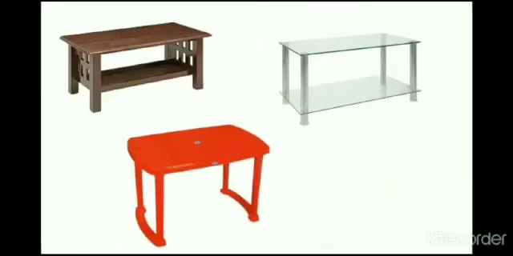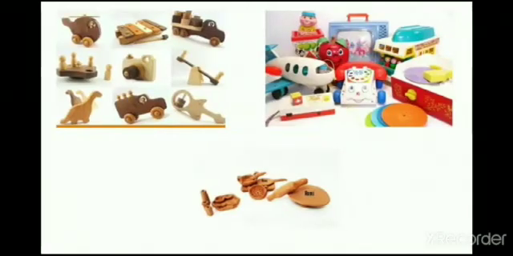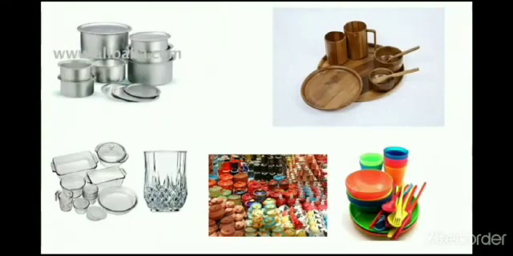Use your brain power. Make a list of objects, each of which can be made from several substances. So, students, here are some examples of objects which can be made from several substances. First one is table. Table can be made from wood, glass, or plastic. Then wood, plastic, and clay can be used to make toys, and utensils can be made from aluminium, wood, glass, ceramic, and plastic.